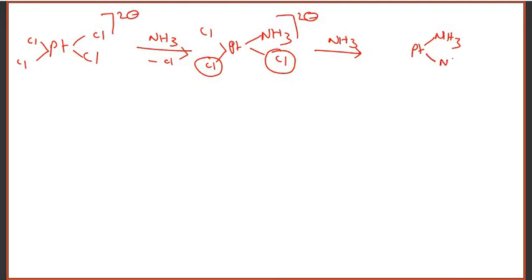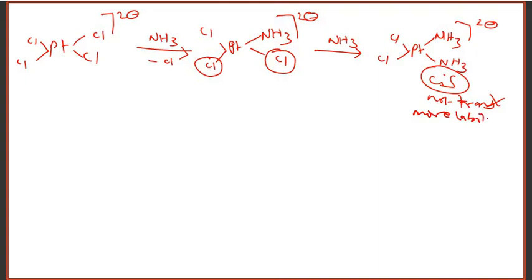Here the ammonia is substituted not to the trans side. You will get the cis compound, not the trans compound. You have to remember here, the trans compound will not be formed, only the cis compound will be formed. This is reaction type 1. Because this ammonia is more labile, hence only the cis compound is formed.